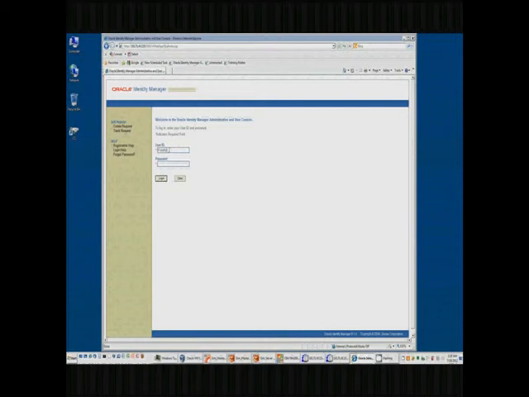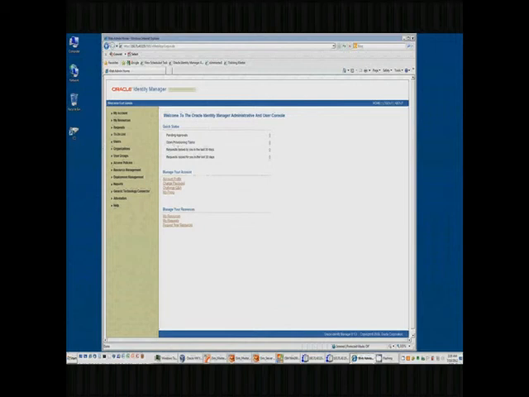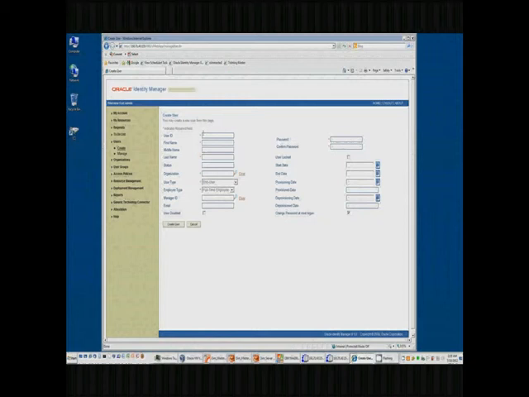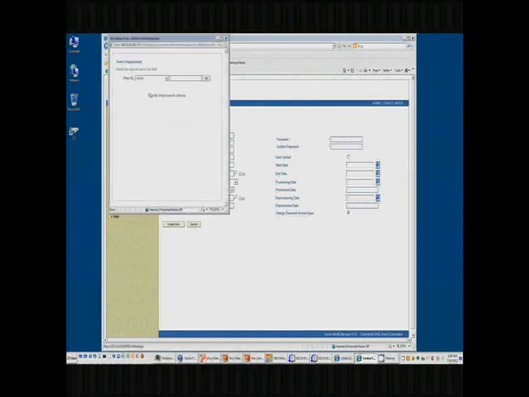Alright, so we're going to start off by logging into the Identity Manager. And once we've logged in, we'll go over and create a user account for a user of the Identity Manager itself. So we'll create a user named Anne.